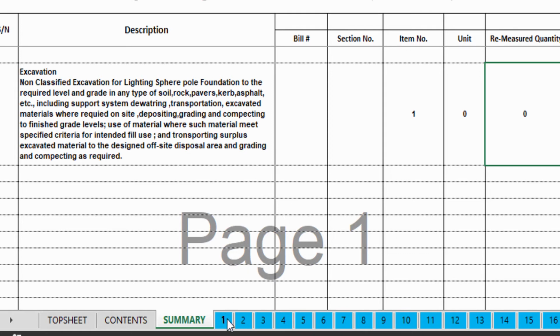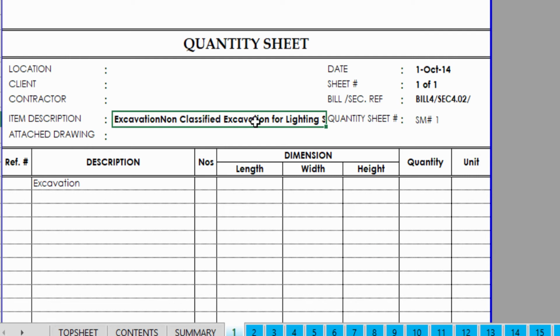So this is the next step. This is the quantity sheet basically, in which we need to provide all the information, all the measurements, so that it is easy to check or review one by one.